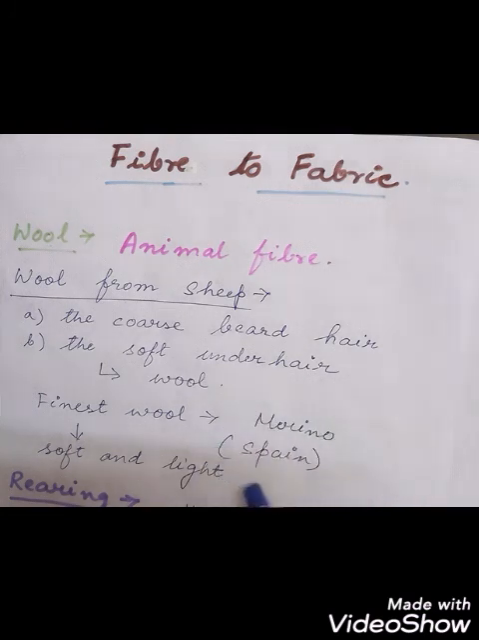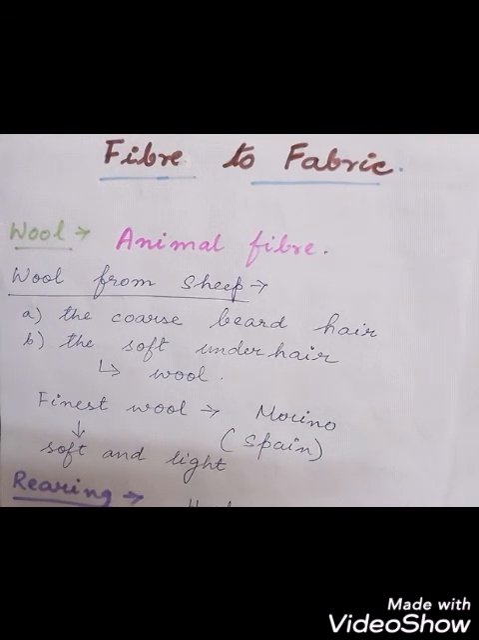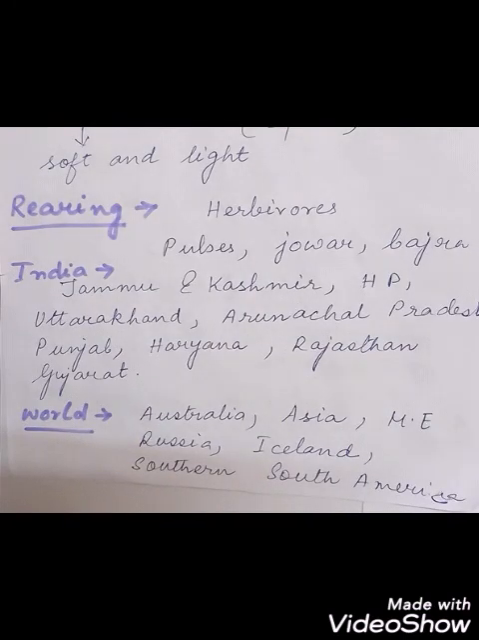So the merino sheep found in Spain is very good. It supplies the finest wool, which is very very soft and very light. So the best quality woolen materials are made from which sheep? Merino sheep.